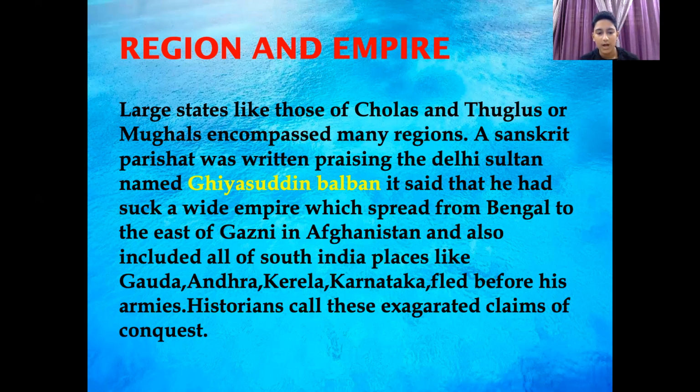Places like Gauda, Andhra, Kerala, Karnataka apparently fled before his armies. Historians call these exaggerated claims of conquest, and some historians also try to find out why these rulers tried to capture more and more areas in spite of just working on their own areas.